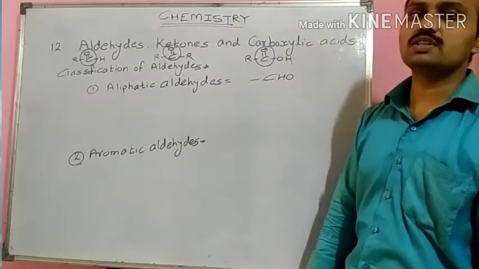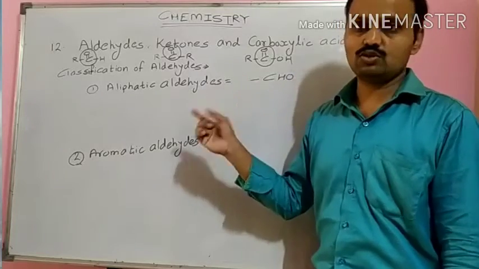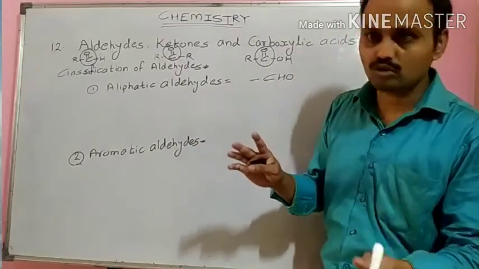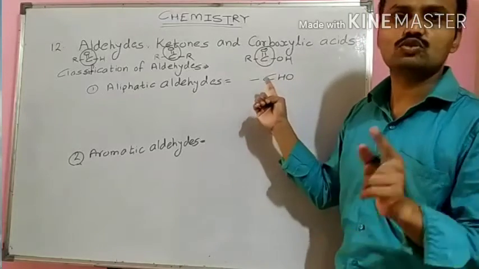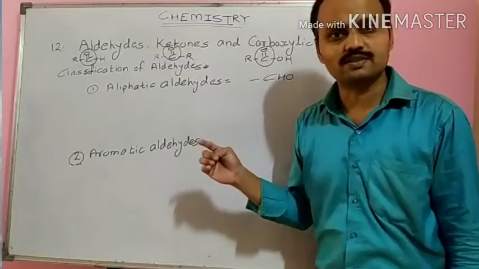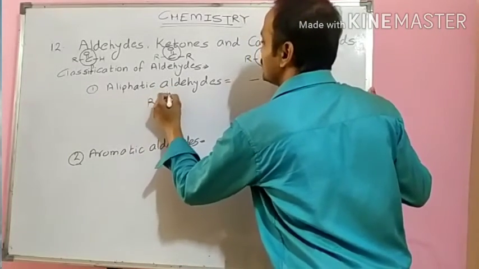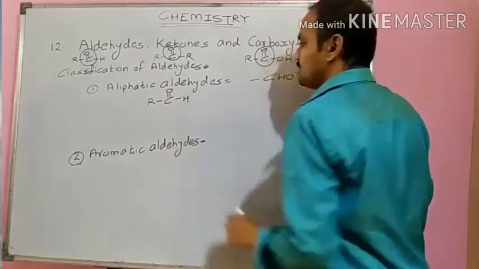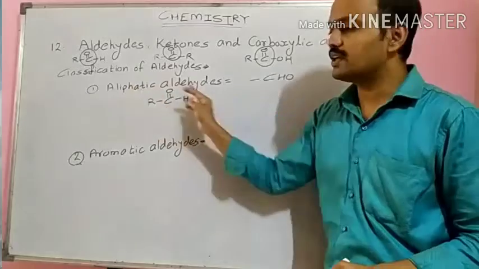Saturated carbon atom means carbon-carbon single bond. There should not be a carbon-carbon double bond at the carbon to which this CHO is attached. That carbon should be sp3 hybridized. So, the general formula is R, C double bond O, H. I will write one or two examples of aliphatic aldehydes.